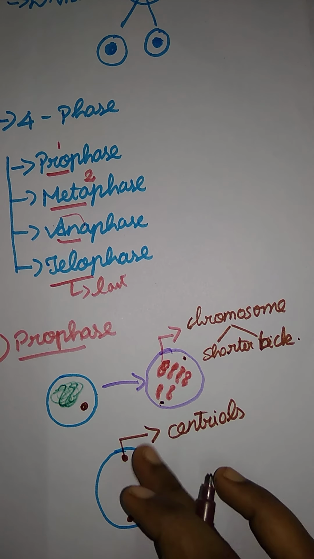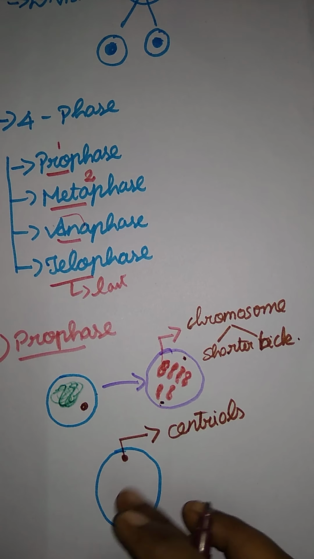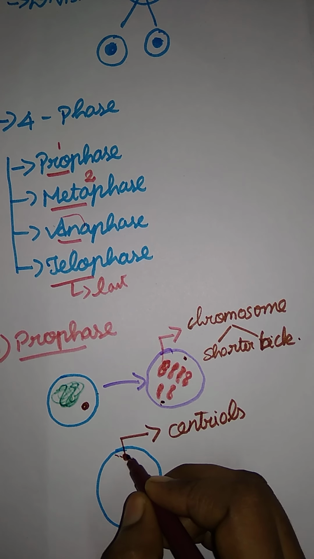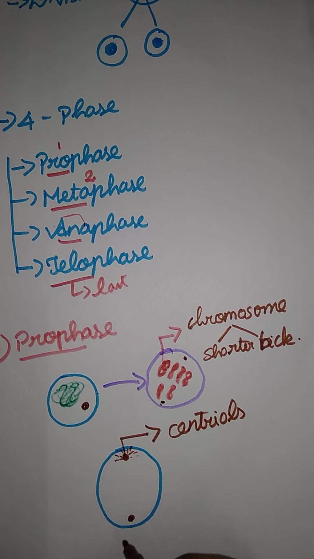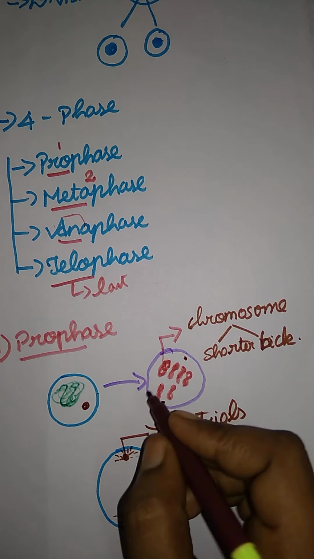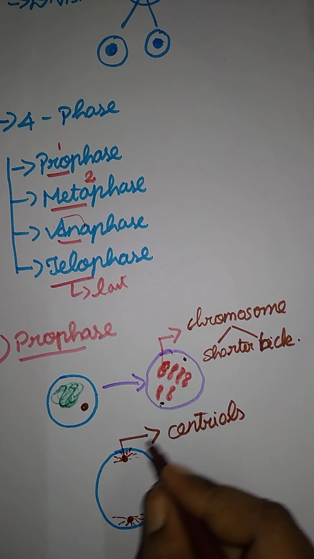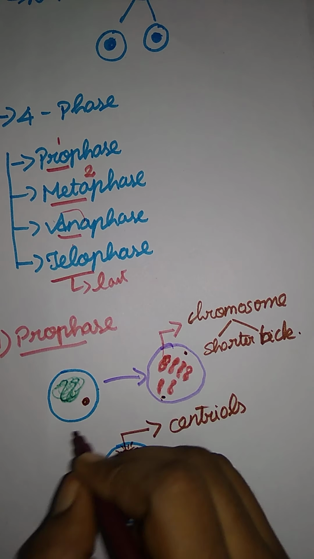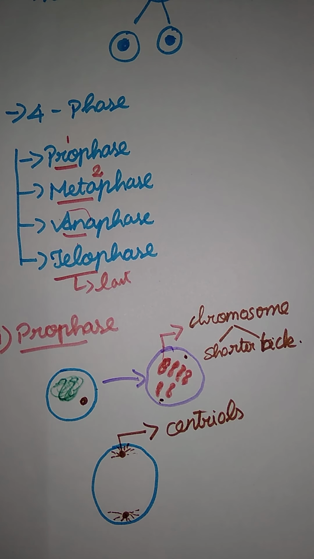The centrioles are present at the opposite poles. Each centriole is surrounded by spindle fibers, just like this. The nucleus slowly disappears in this stage. When the centrioles form, the nucleus slowly disappears. So that is the prophase.